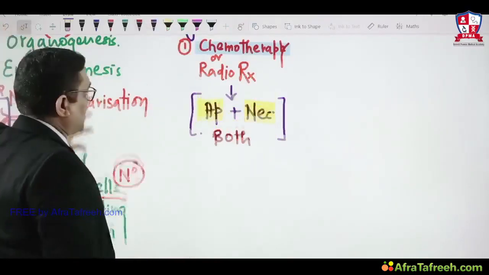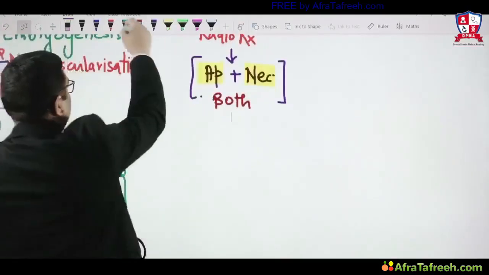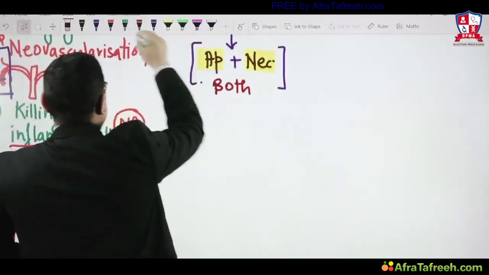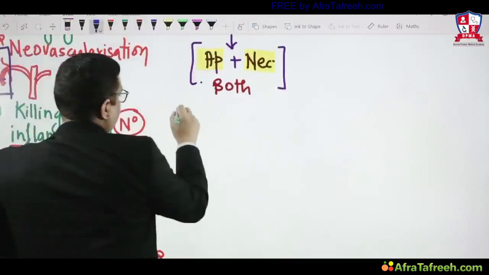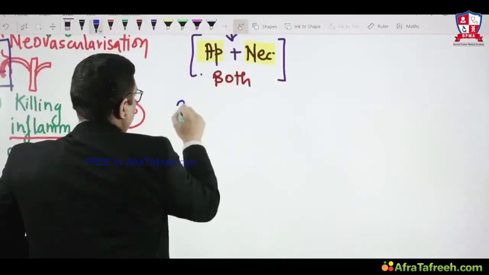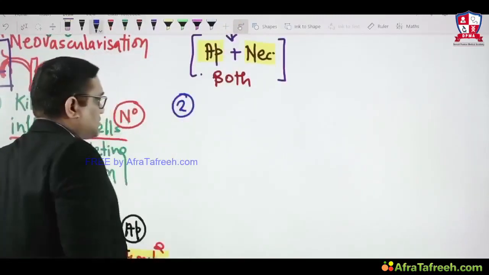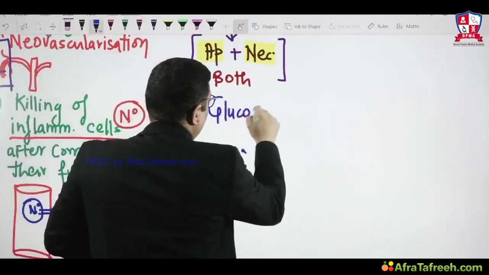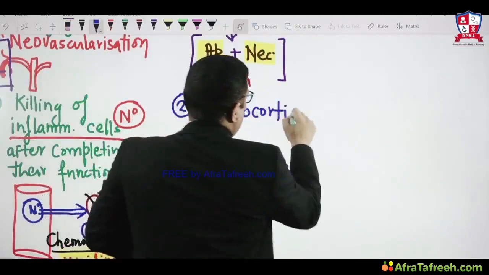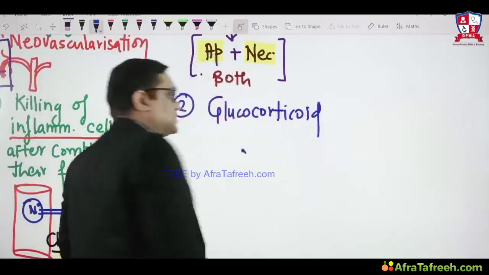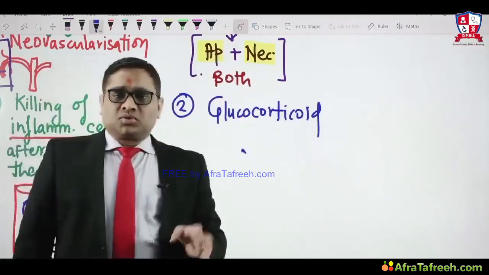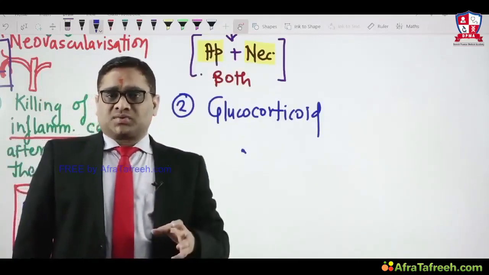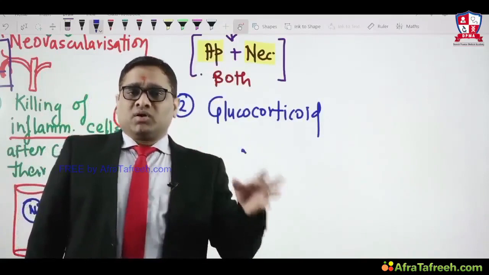Another example of pathological apoptosis, not physiological, is glucocorticoid. It was asked 3 times in AIIMS 2013 and 2014. Two years consecutively they asked which of the following will induce apoptosis.